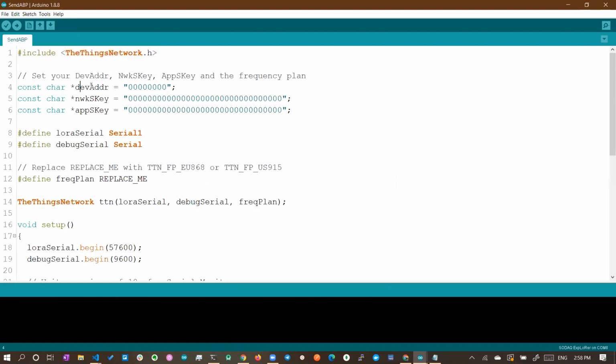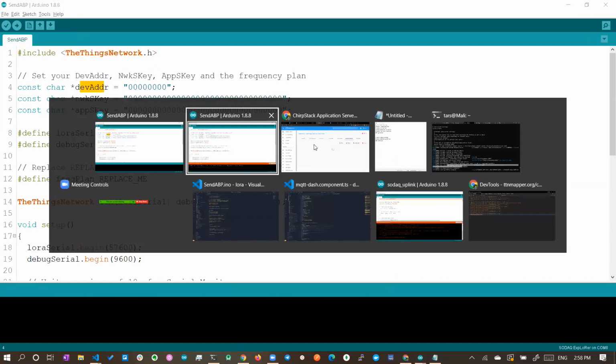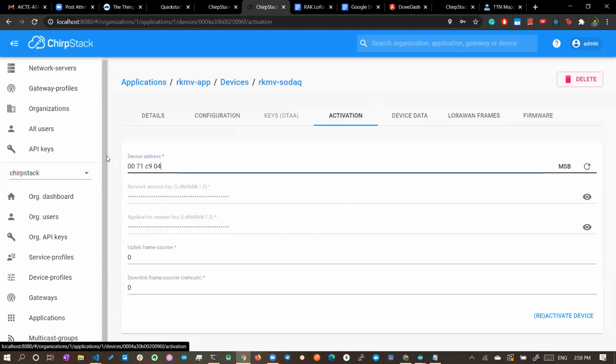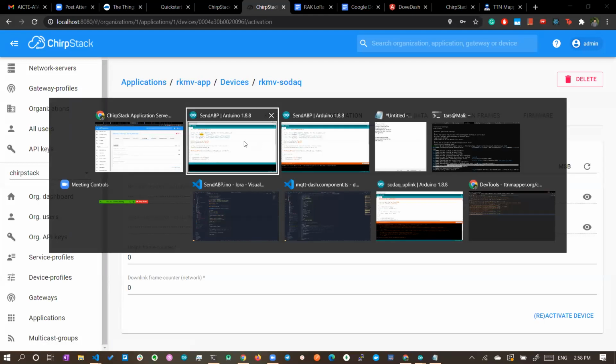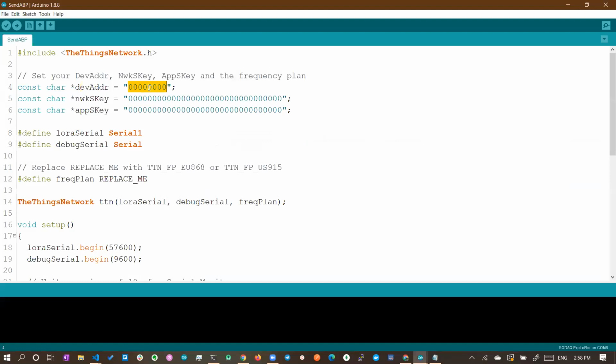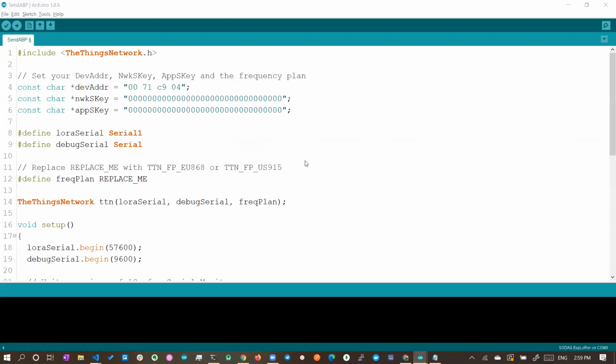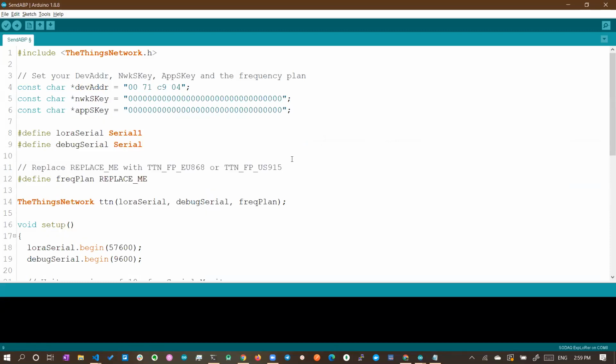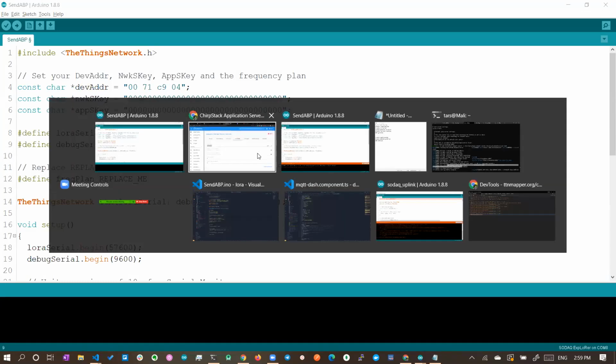If you go here, ABP has the inbuilt library. It will ask for the device address. So you have to copy the device address from here to here. For the network session key, you don't have to give the spaces, you have to remove all the spaces. Next, copy the network session key and paste it over there. So basically now we are doing ABP; you will be copying all three keys to your code.